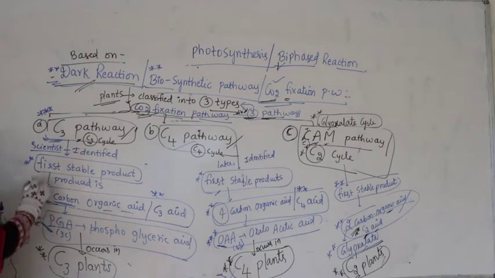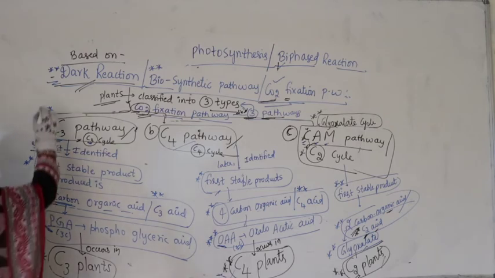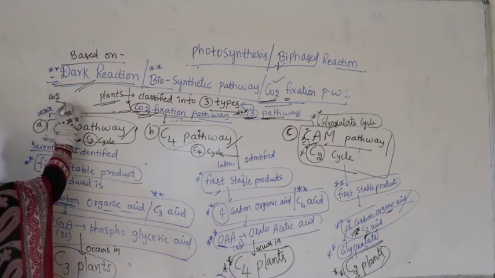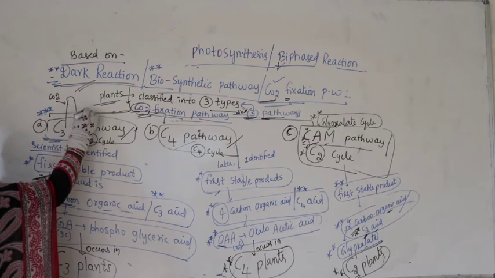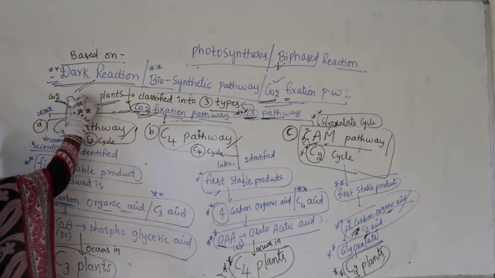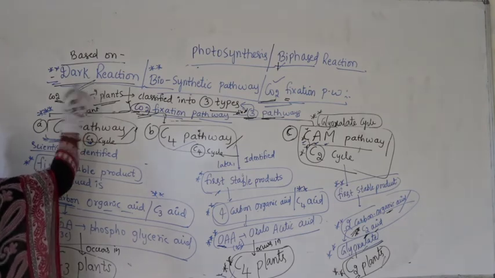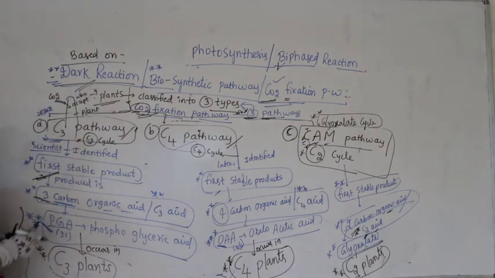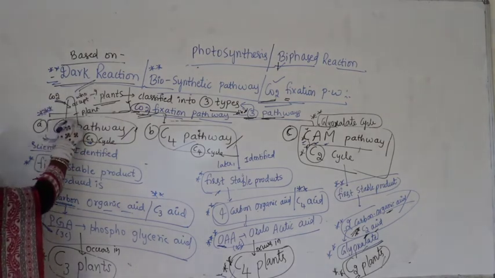So, what is produced is the first stable product. First of all, when carbon dioxide is taken by the plant, who accepts this carbon dioxide in the plant? That became a question mark. The product produced here is PGA.